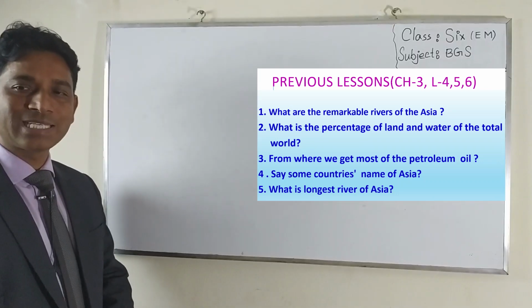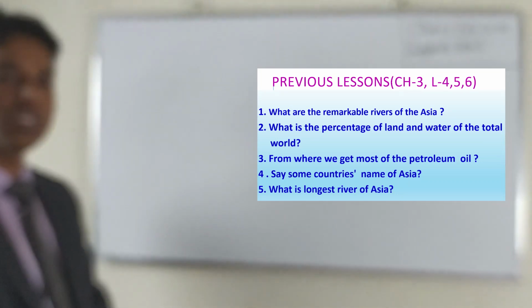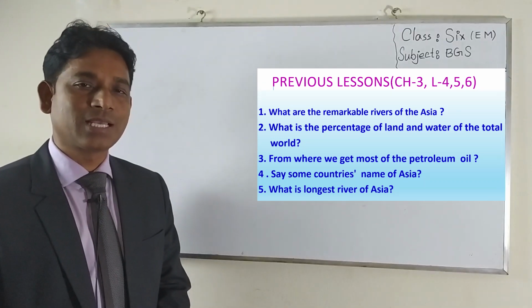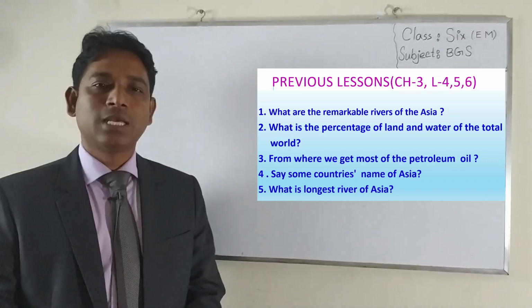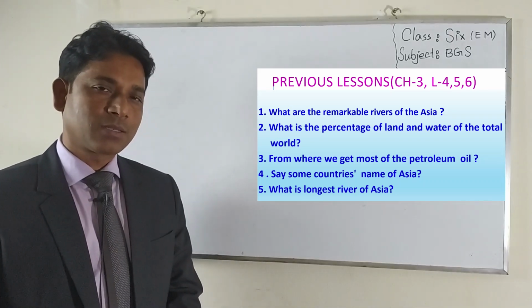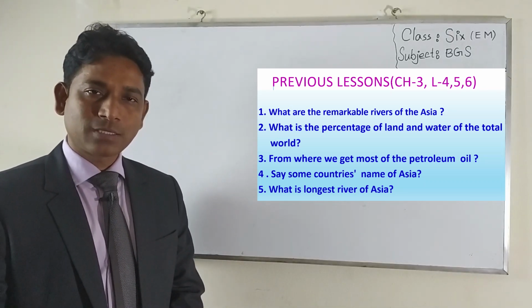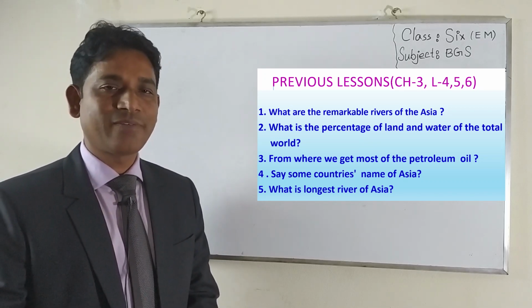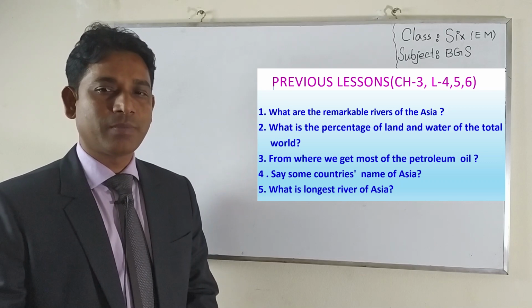Now, students, question number 2. What is the percentage of land and water of the total world? Who can tell me? Yes, the answer will be 71% water and 29% land area. Absolutely right. Thank you very much.